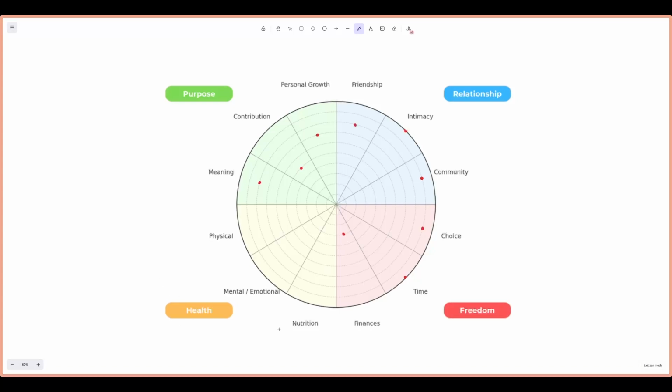Now going on to health. So that was freedom. Finalizing this with health. My nutrition, I think this is about a 5. 1, 2, 3, 4, 5. Yep, that's a 5. I'm going to give it a 5. I feel good about my nutrition. I don't feel like I'm spending a lot of money on good food right now, and so that's something I want to improve. My mental and emotional health, I feel pretty good about that.